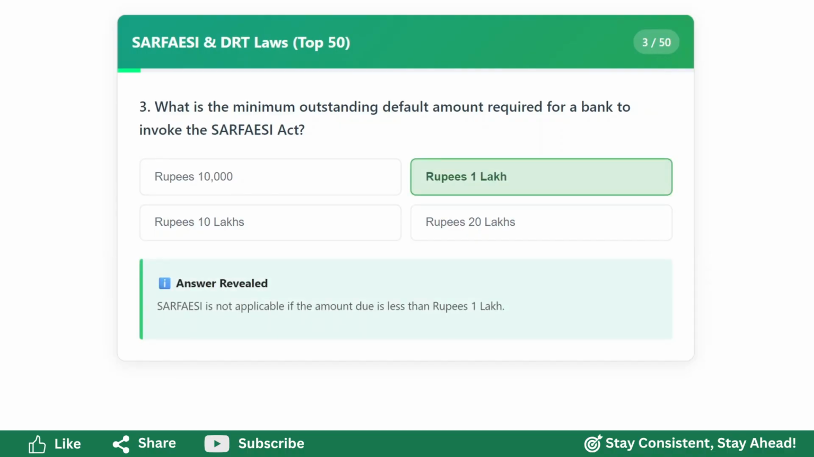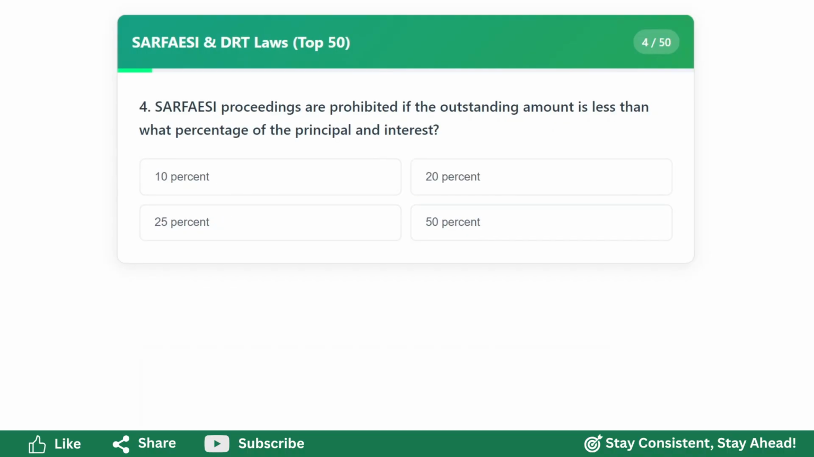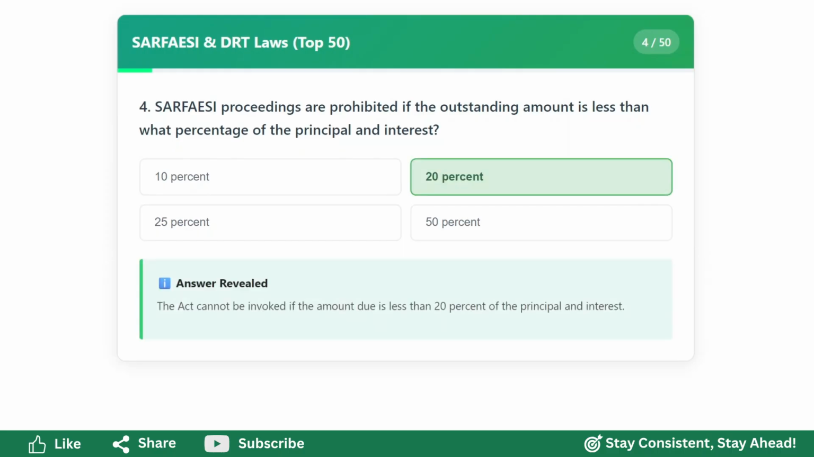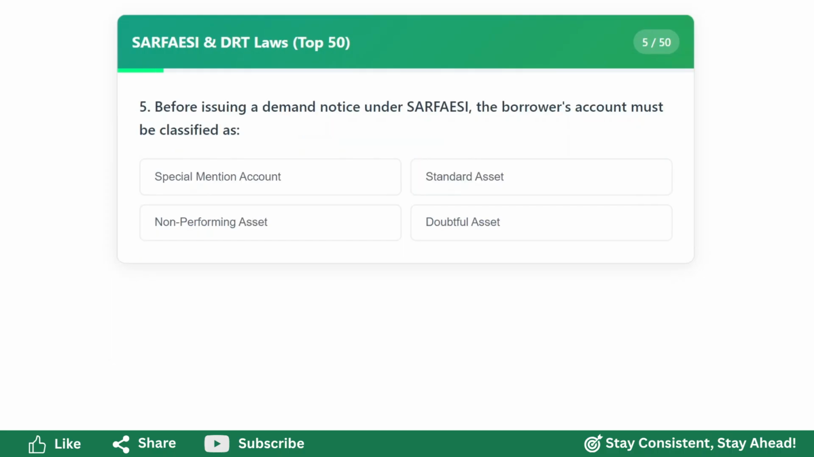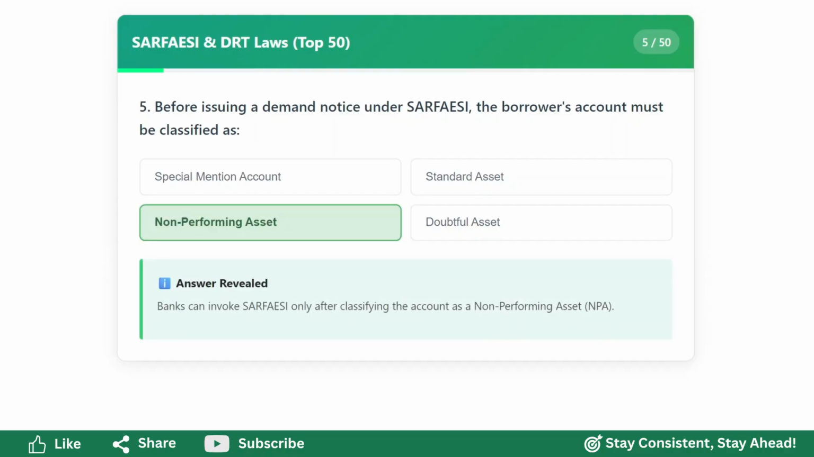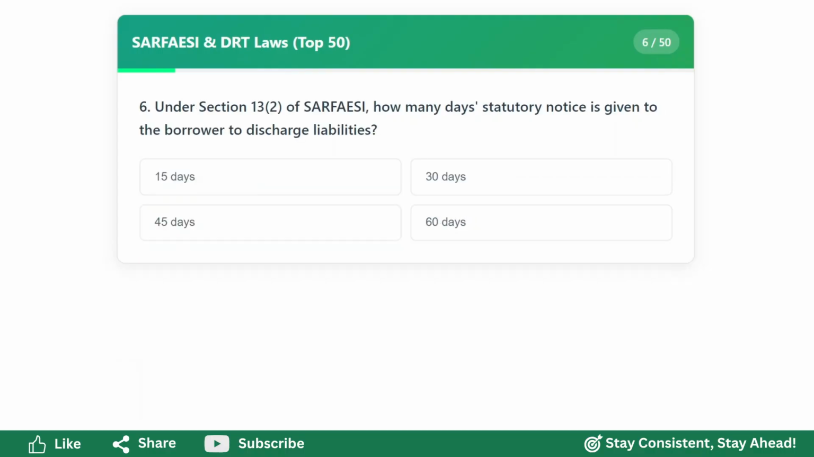Rupees 1 lakh. SARFAESI proceedings are prohibited if the outstanding amount is less than what percentage of the principal and interest? 20%. Before issuing a demand notice under SARFAESI, the borrower's account must be classified as non-performing asset. Under Section 13(2) of the SARFAESI, how many days statutory notice is given to the borrower to discharge liabilities?